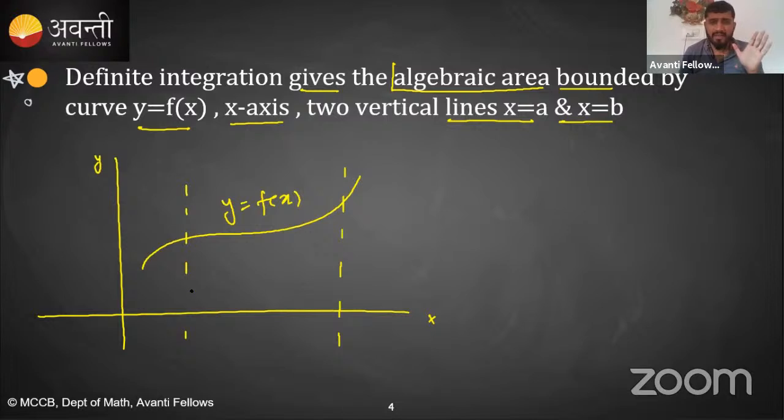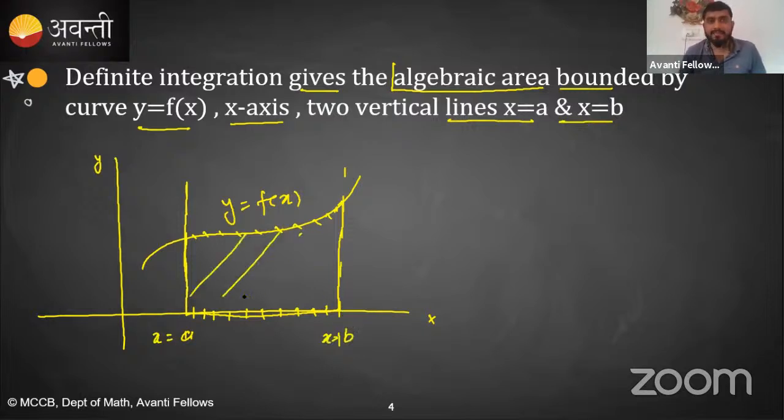Can you observe the area? Area means an enclosed shape, a closed shape. If I start here, this is my enclosed area. This is the area bounded by this curve, the x-axis, and two vertical lines: x is equal to a, and x is equal to b.